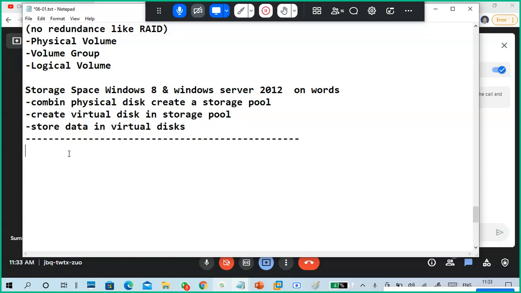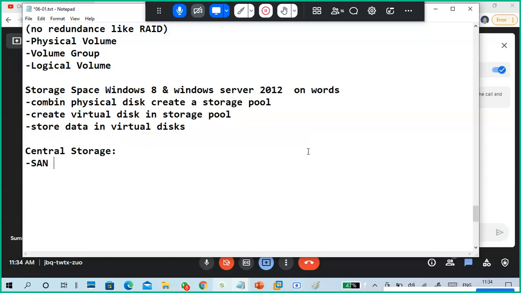Guys, in storage virtualization, centralized storage like NAS and SAN, iSCSI also comes here. Central storages also come with virtualization, mainly SAN.